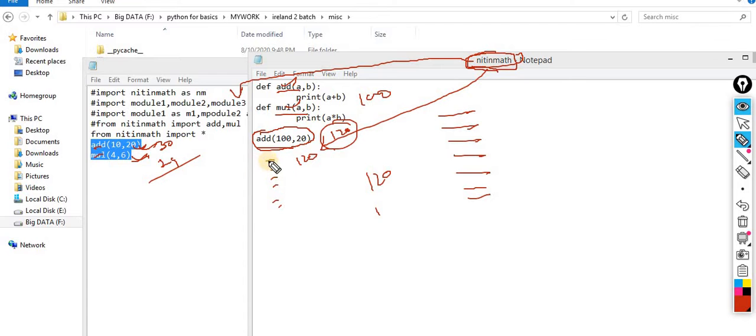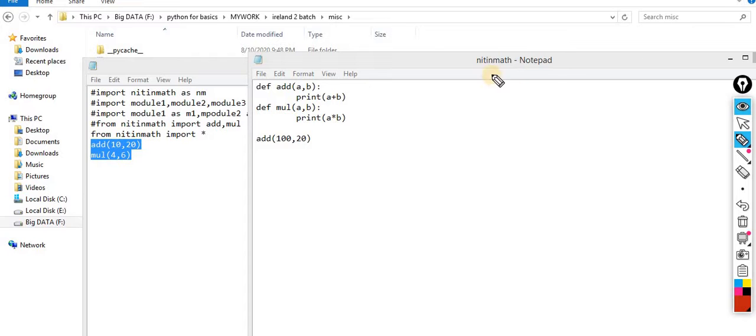Now what I want, listen carefully. When I am calling this one directly, at that time this should be executed. When I am importing it over here, at that time this should not be executed. So this is my problem statement.